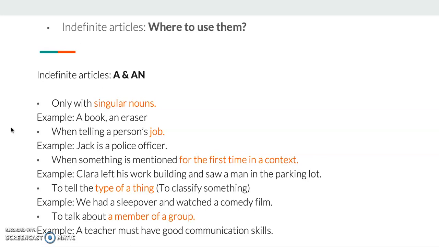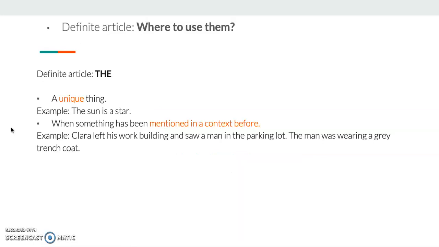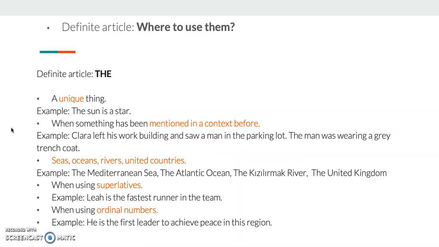Also, I use indefinite articles to talk about a member of a group. A teacher must have good communication skills. Among all the teachers, talking about a teacher. And definite articles. Where do I use them? If I'm talking about something unique, if there's only one of that thing in the universe, I use the, like, the sun is a star. There was only one sun, so I say the sun.